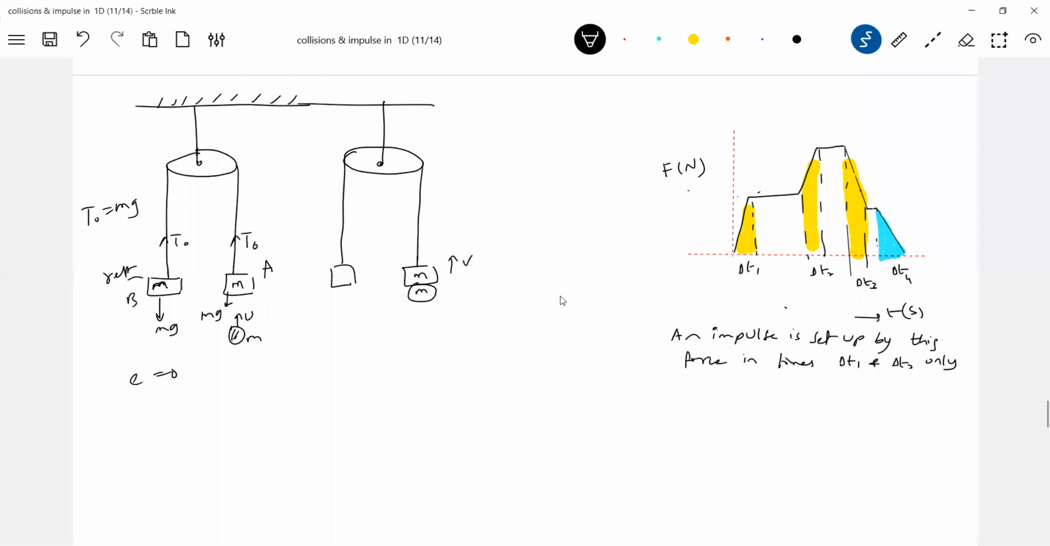And what will happen just after collision? The string will be loose. Just after impact, the string will become loose. Any impulse in the string? No, it will not be set up. The tension will change from T naught equal to mg to 0, because this was at rest. And the combined block will start moving up, no? The string will become slack. Tell me, where is the question of impulse now? Nothing, no? So therefore, if a force from non-zero suddenly becomes 0, then no impulse is set up.